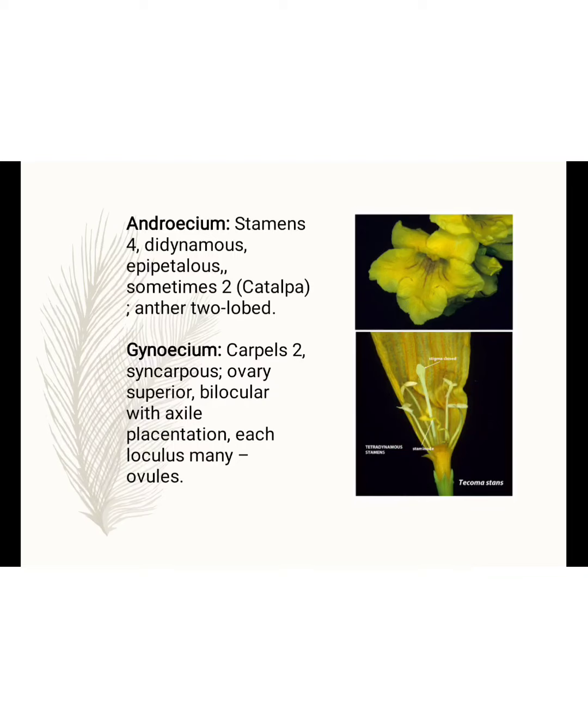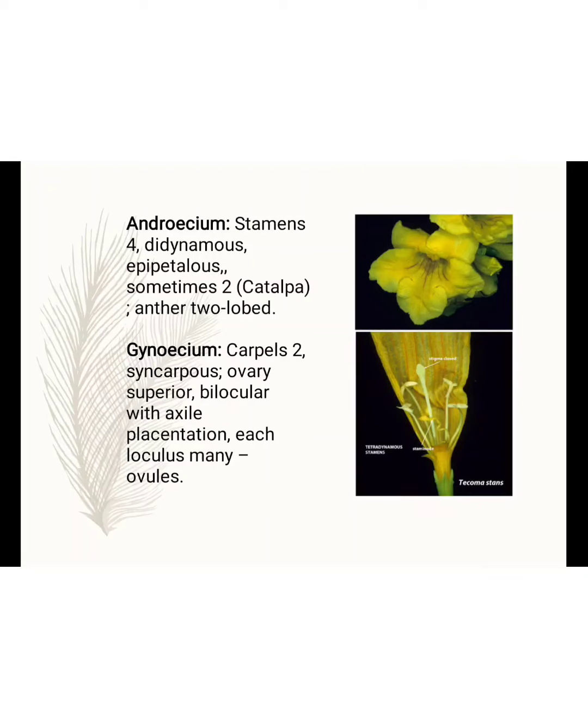Then epipetalous means the stamens are connected to the petal portion. They are sometimes 2 in number, and the anthers are 2 lobed. Then the gynoecium. The gynoecium is bicarpellary, 2 carpels. Syncarpous means the 2 carpels are fused together. The ovary is superior.